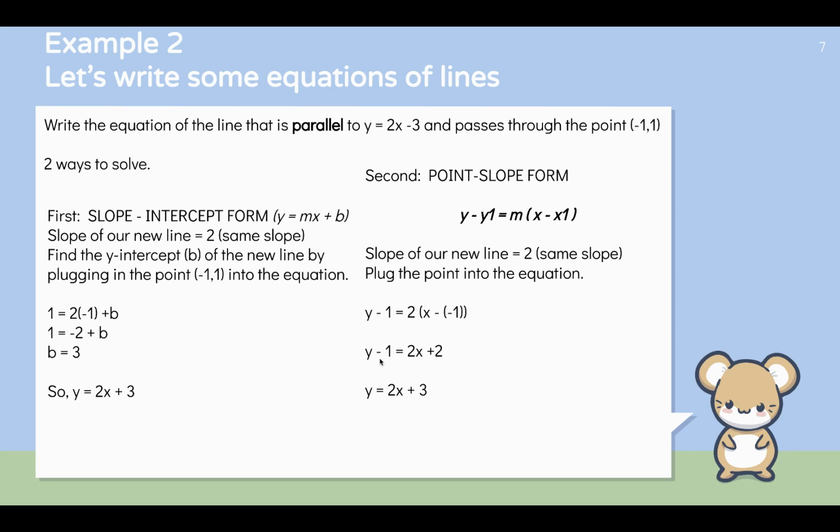Now I just add 1 to both sides, so I get y equals 2x plus 3. Y equals 2x plus 3, the same answer, and the same number of steps. So why is this so much more useful in geometry? There's a number of reasons which you'll see later on. But if you're not familiar with point slope, I strongly encourage you to familiarize yourself with it and use it for the remainder of geometry.